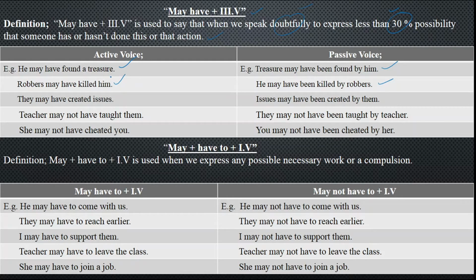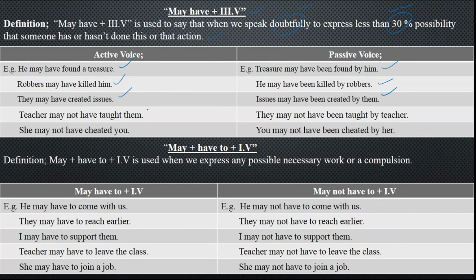Next we have: they may have created issues. Now over there, they may have created issues so that people are suffering and they cannot do something better. So this is just a doubt against this action, that there is a 30% possibility that someone has done it like this. And it can be changed into passive voice: Issues may have been created by them.